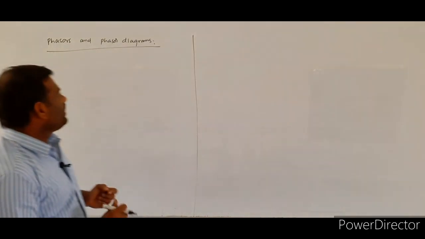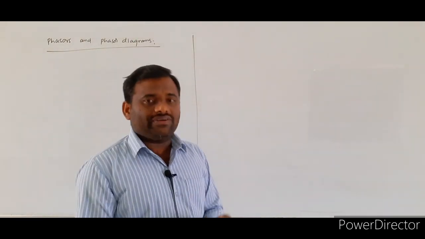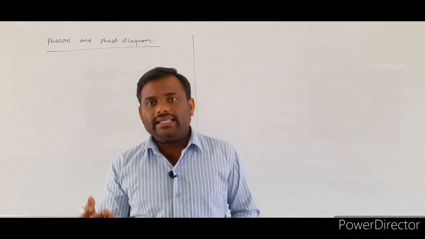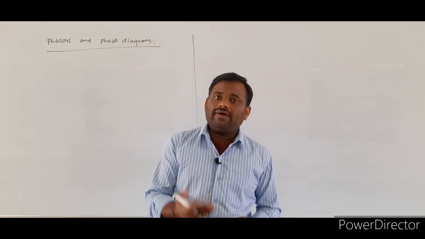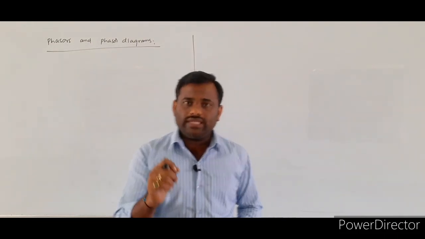Here, if you consider any one of the AC circuits, we already told previously that either the EMF values or current values vary sinusoidally with respect to time.